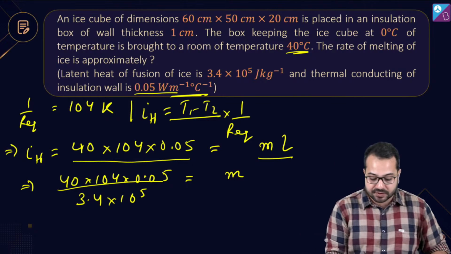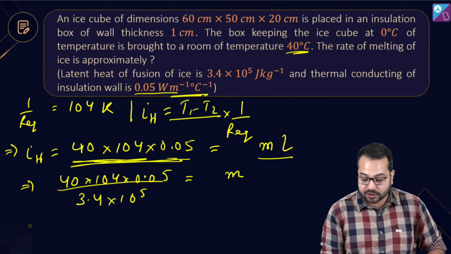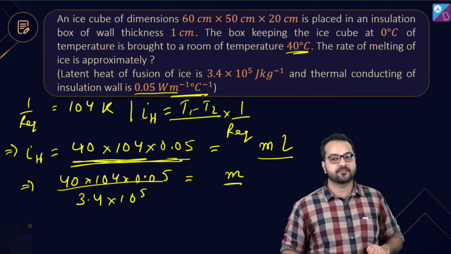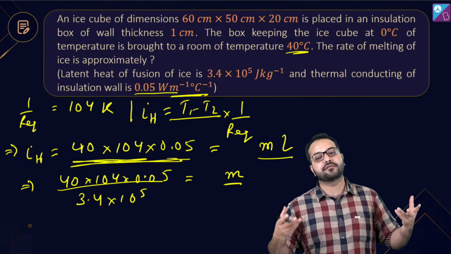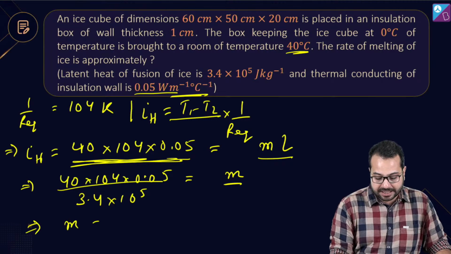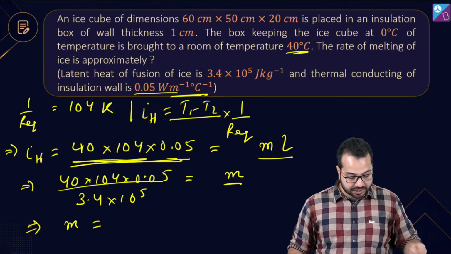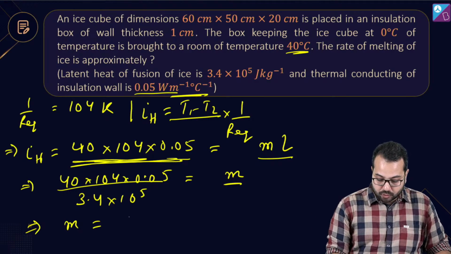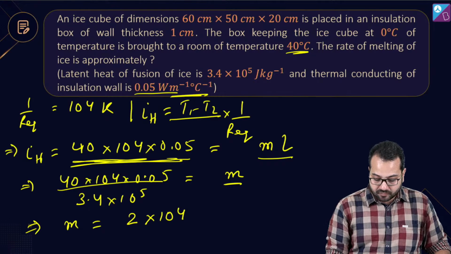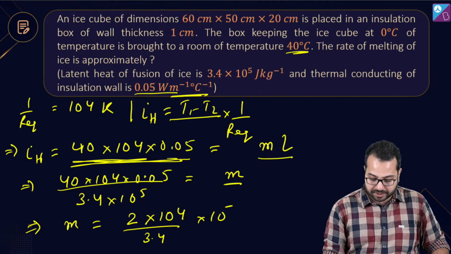Is that correct? Because this value that we have calculated is the heat per second. So this value of m that we are getting is per second. Is that clear? So that will be the amount of ice melting per second. So what will we get? We'll get m is equal to, इसका calculation करें क्या फटाफट, 40 into 0.05 कितना हो जाएगा भाई? 2 हो जाएगा, तो 2 into 104 divided by 3.4 into 10 to the power 5.